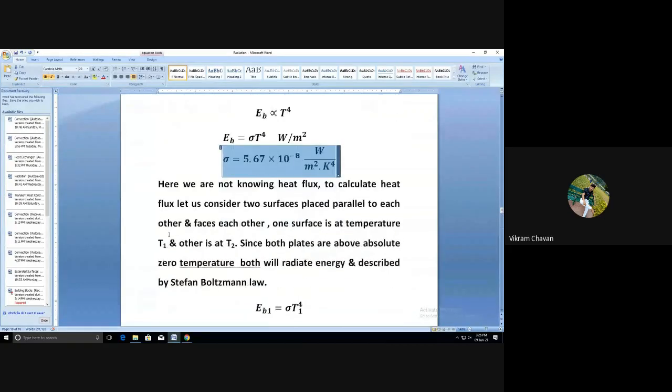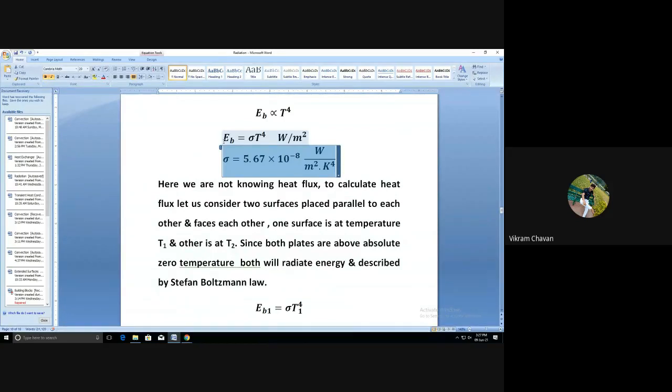Here we are going to consider the heat flux. This emissive power is nothing but heat transfer per unit area. Heat transfer by radiation per unit area, that is the emissive power, is nothing but the heat flux. In generalized format, we write watt per meter square as heat flux.